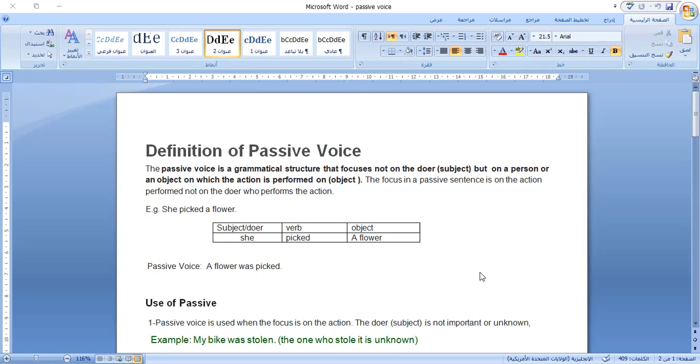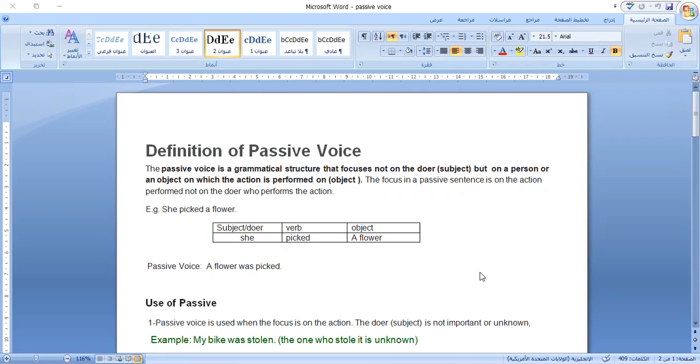We say subject, verb, object. In a simple sentence, we say subject, verb, object. Like the example here, she picked a flower. She is the subject or the doer, and picked is the verb or the action, and a flower is the object. So in a passive voice sentence,